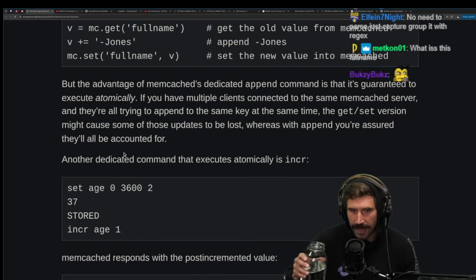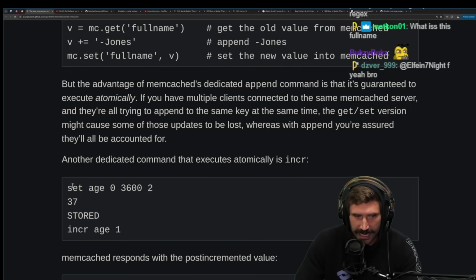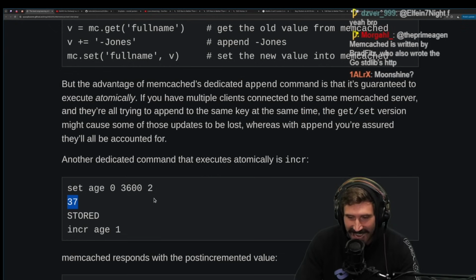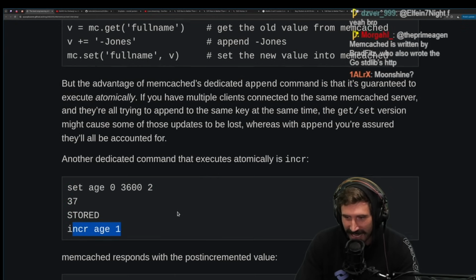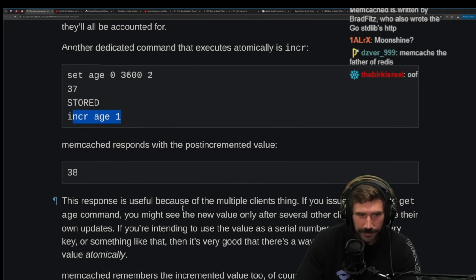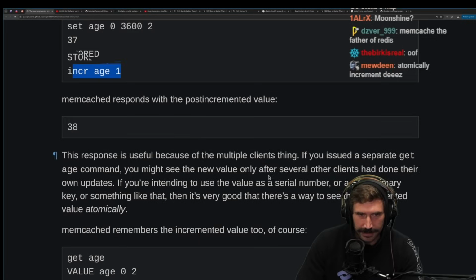Another dedicated command that executes atomically is increment. Awesome. Okay, set age to 37. Nice. This is how many bytes this number is stored in ASCII. Increment that age. Let's go. Oh, nice. Memcached is also written by Brad Fitz, who did the Go standard library. Cool. Let's go. This response is useful because of the multiple clients thing.